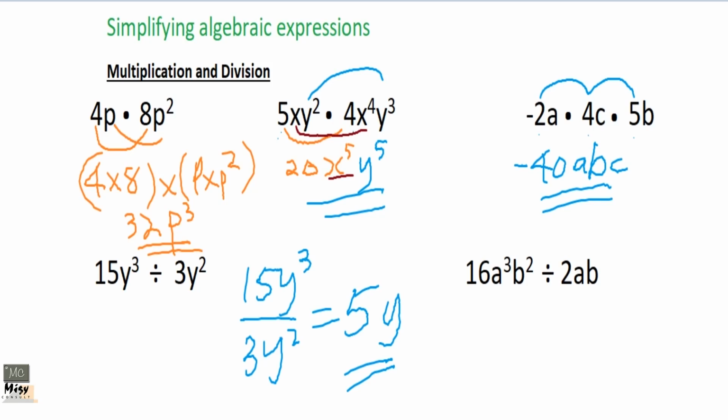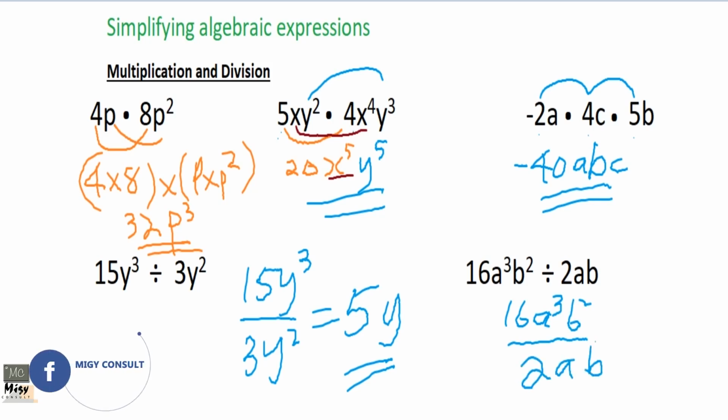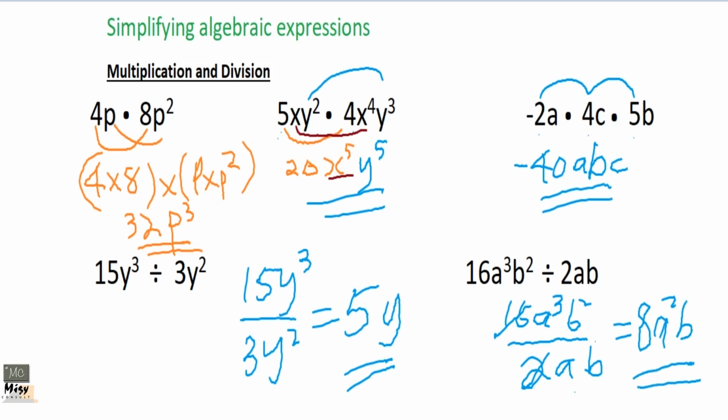Okay, now we have 16a cubed b squared divided by 2ab. 2 will go into 16 how many times? 8 times. 2, 8, 16. Then a can only divide a, it cannot divide b, so a cubed divided by a will be a squared, and b squared divided by b will be what? b. Okay, so that is it.